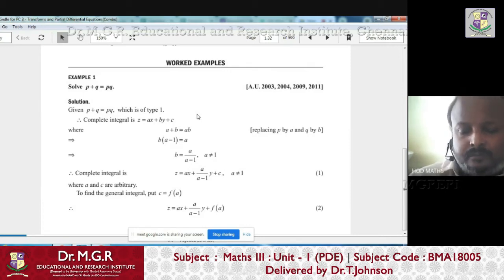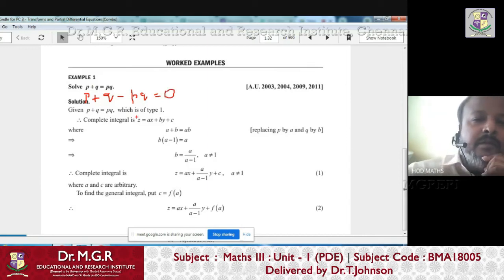So what is the problem given? P plus Q equals PQ. This can be written as P plus Q minus PQ equals 0. Since it is of type 1, why is it type 1? Because it contains only P and Q. We can assume that the complete integral or solution is of the form like this.